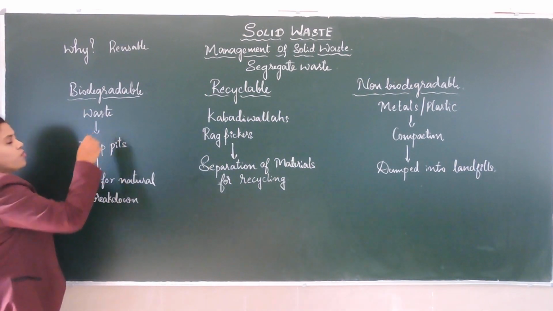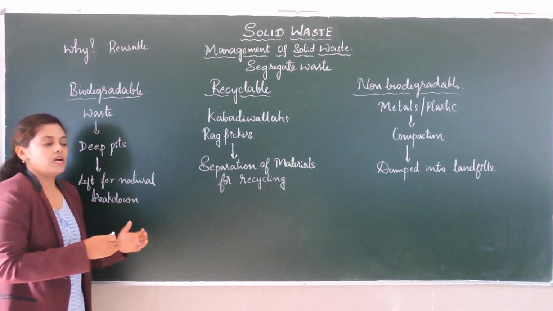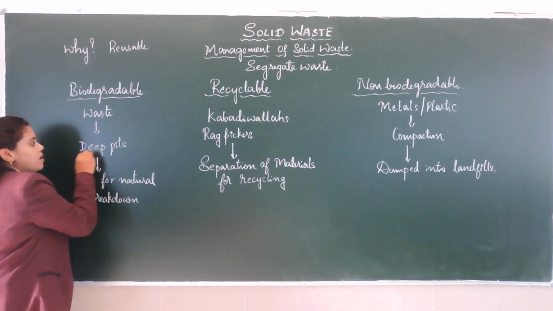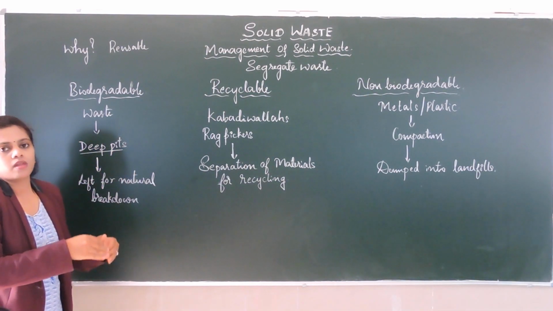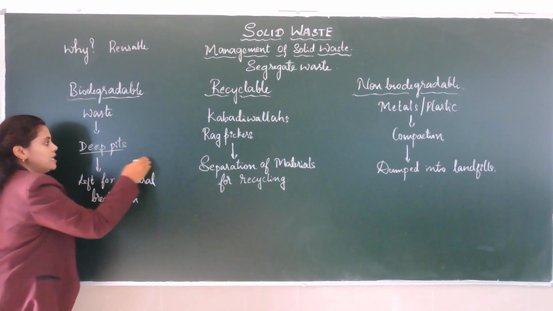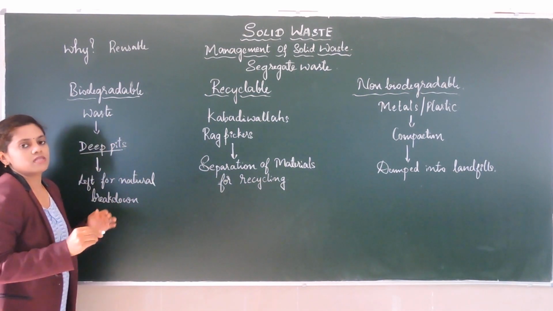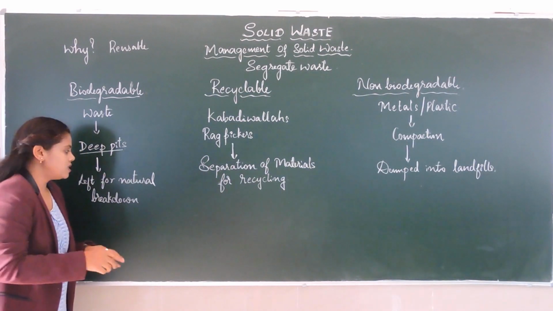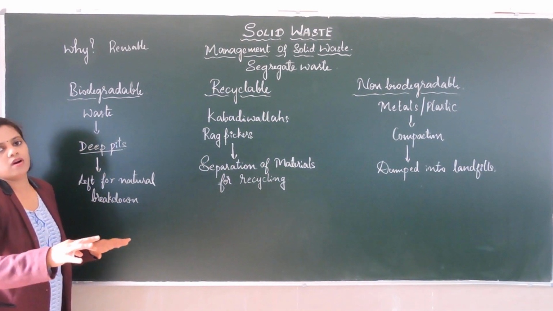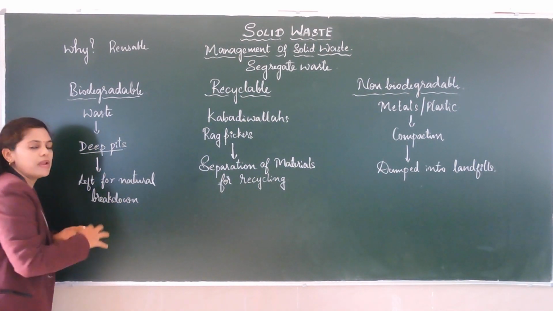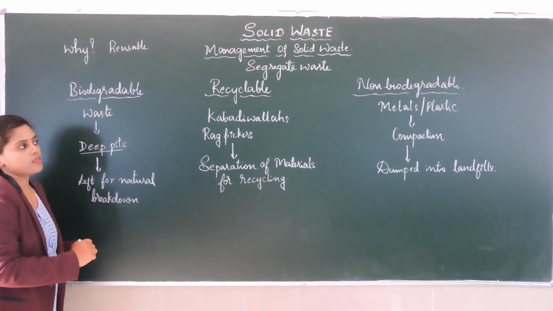How we can dispose these waste? By making the deep pits. We should make the deep pits and we should throw that waste into the deep pits, and we should close it and we should leave it for the natural breakdown of these waste.